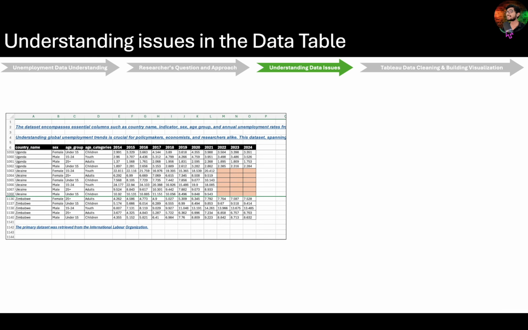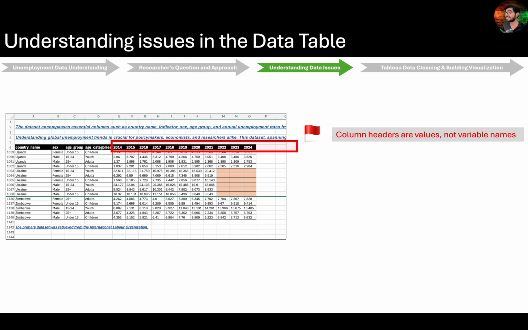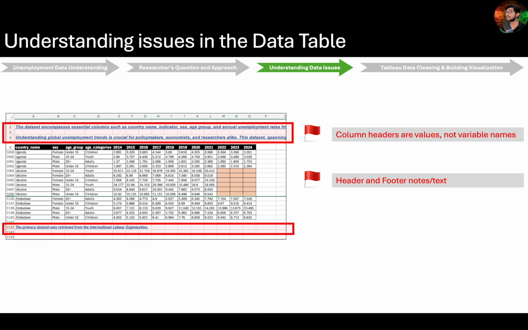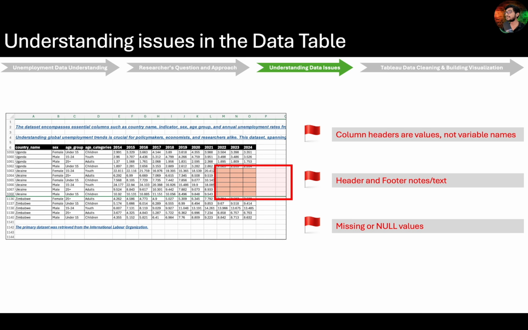Alright, let's quickly summarize these issues before jumping onto Tableau to clean this dataset and build the visualization. First, the column headers contain data values instead of proper variable names. Second, the dataset includes additional header and footer text that is not relevant for analysis. And lastly, there are missing values within the data that need to be addressed.